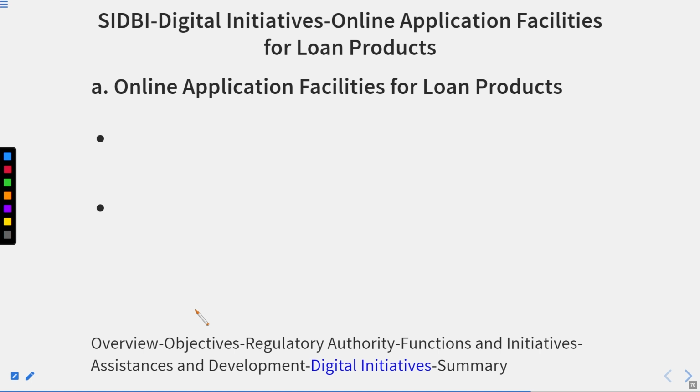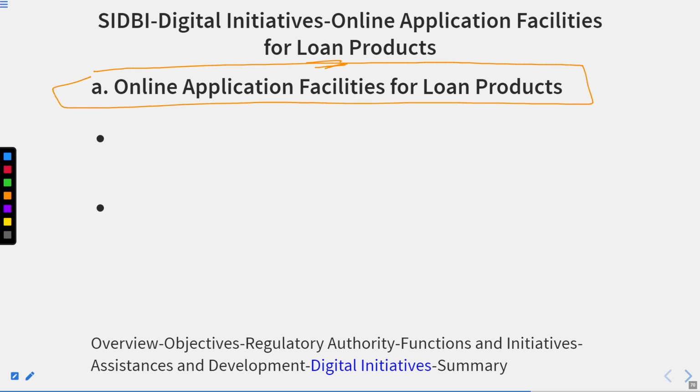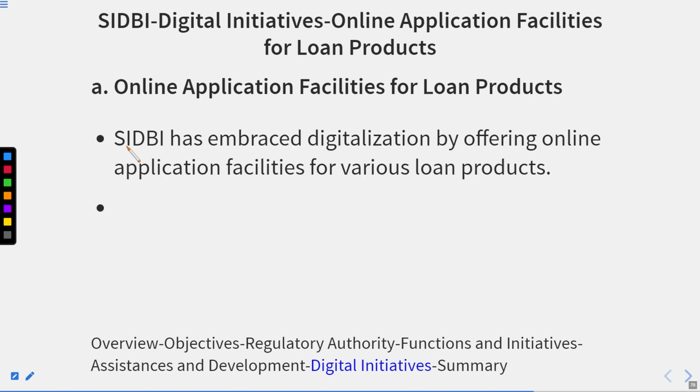Got it? And we had discussed that SIDBI also provides financial assistance in terms of long-term loans and short-term loans to the MSME for growth. Got my idea? So to apply for these loan products, SIDBI provided them online application facilities. What do you mean by this? Let's look. SIDBI has embraced digitalization by offering online application facilities for various loan products.